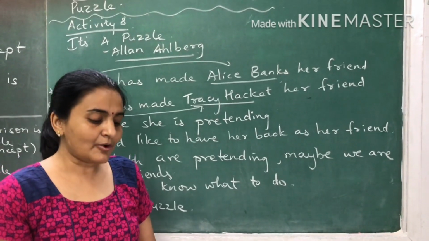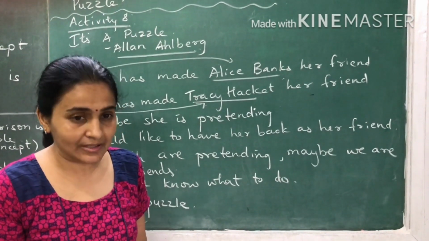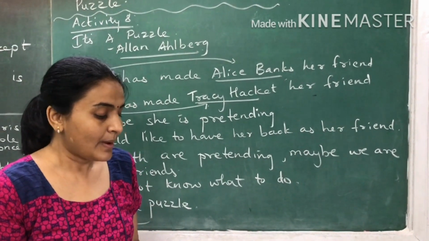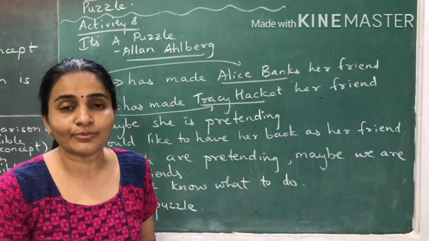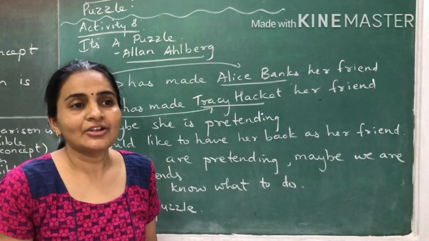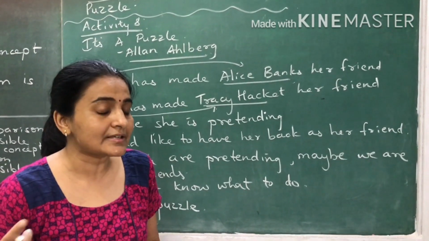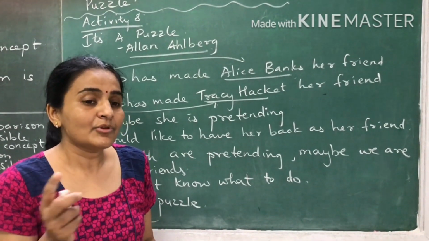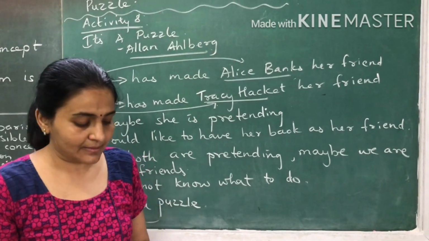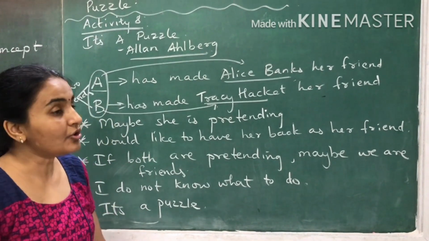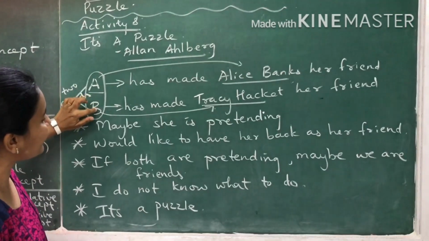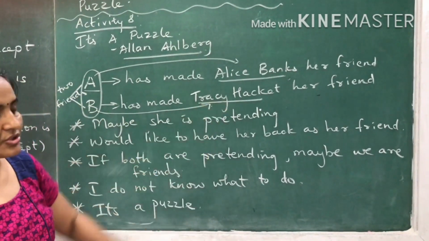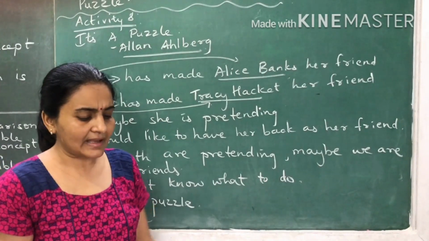Now on page number 20, it's a puzzle by Alan Elberg. My friend is not my friend anymore. She has secrets from me. She has secrets from me means she does not tell me all her secrets these days. Why? Because she has made someone else her best friend and goes about with Tracy Hackett. So this girl feels that my friend B is not my friend because she goes about with Tracy Hackett.